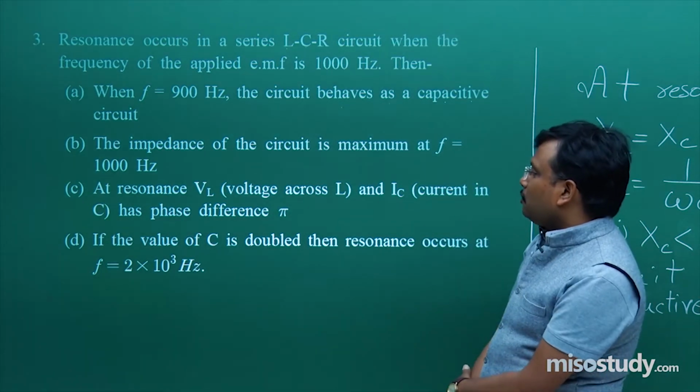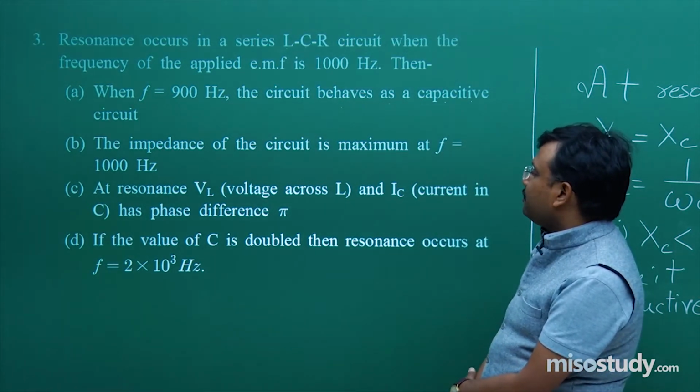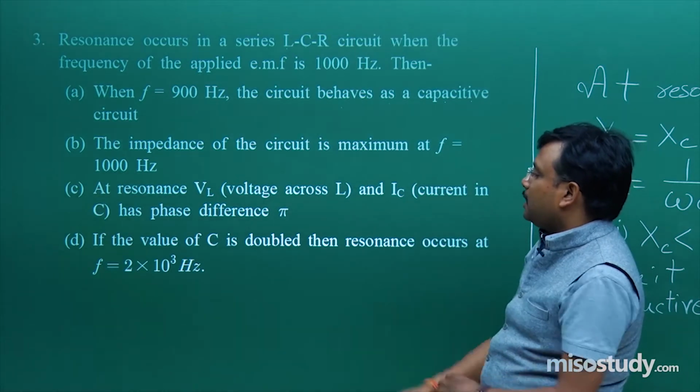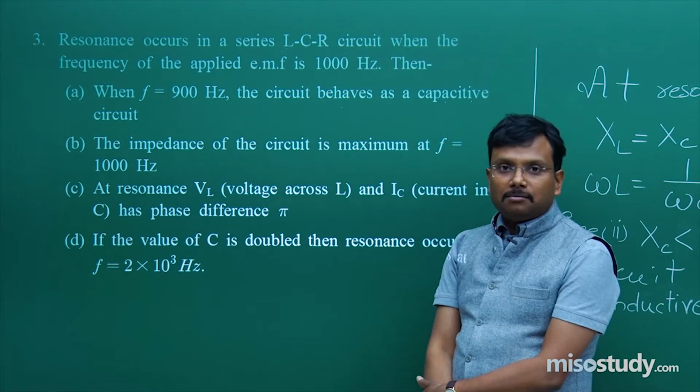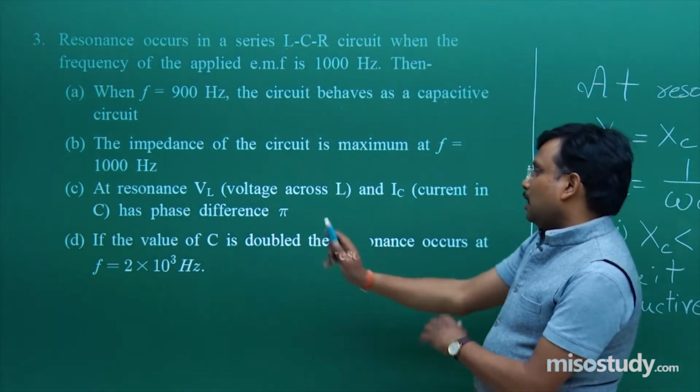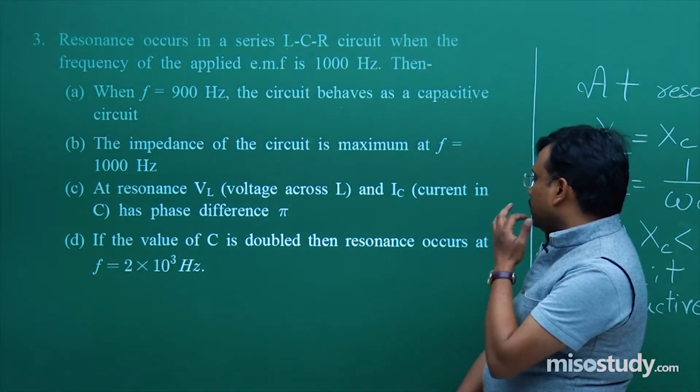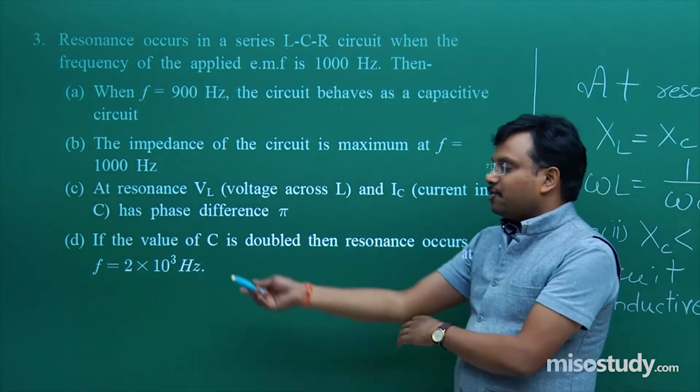Fine. At resonance VL and IC has phase difference pi. Not true. If the value of C is double, then resonance occurs at F is equal to this value.